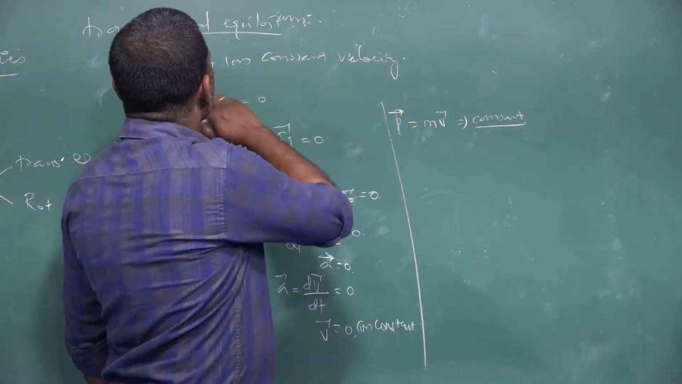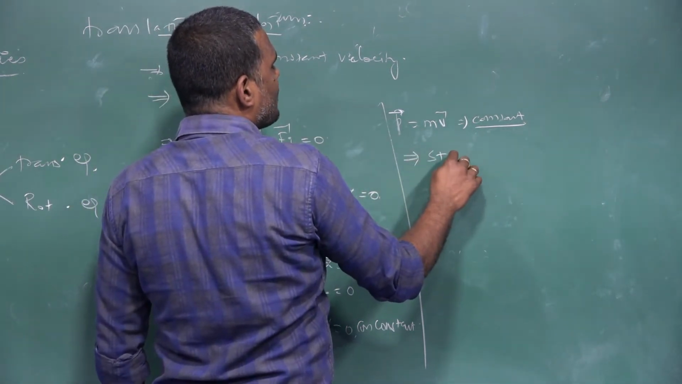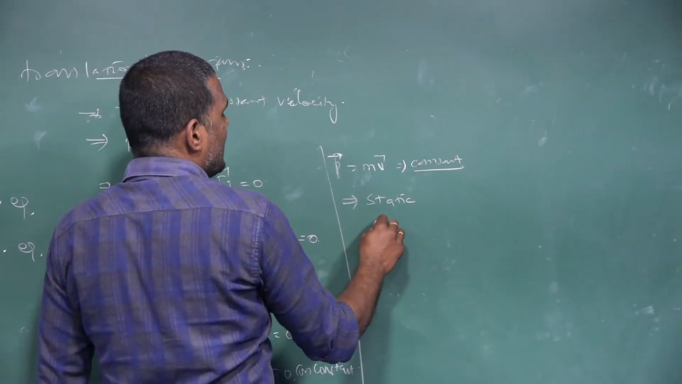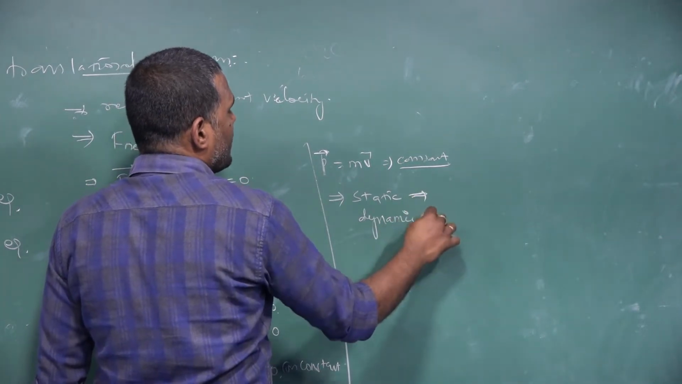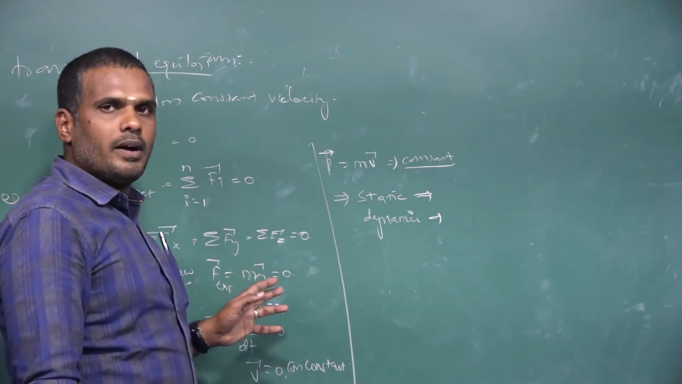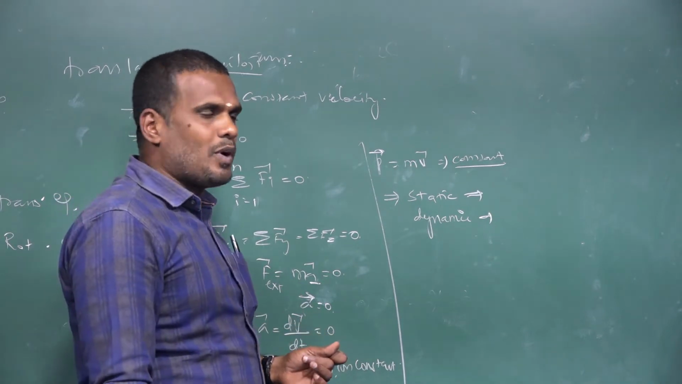If you speak about translational equilibrium, here we can speak about two kinds of equilibrium. This translational equilibrium can be listed out into two: static and dynamic equilibrium. Why? The reason is very simple. We are speaking about the velocity of the body to be either at rest or moving with a constant uniform velocity.